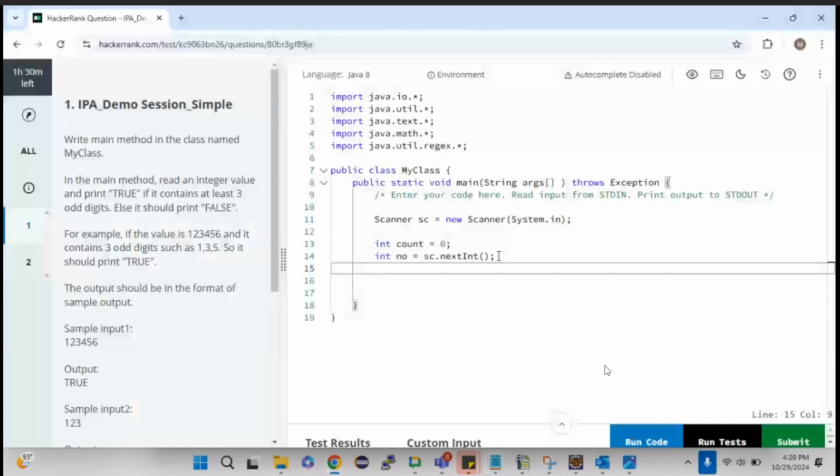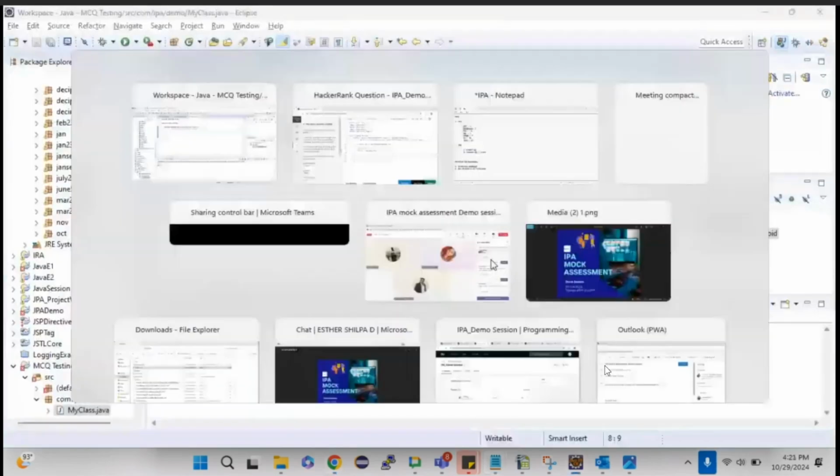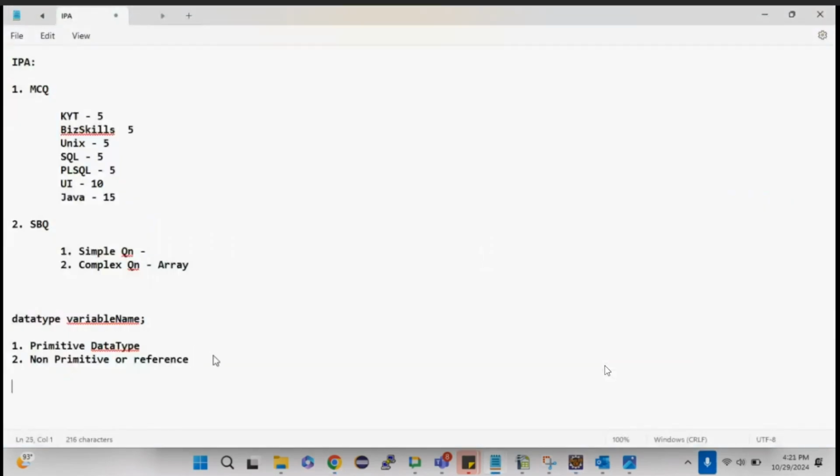Next I need to iterate one by one. For that, obviously you need to be aware of loops. Let me just explain loops quickly. So what do you mean by loop? A loop is nothing but if you want to repeat the same operation again and again for a specific number of times or a specific event, then that logic is known as a loop.